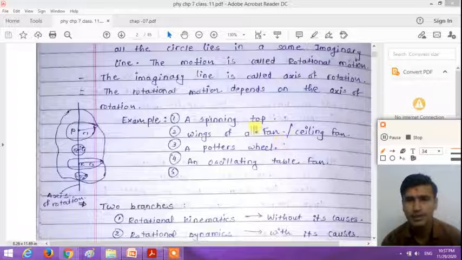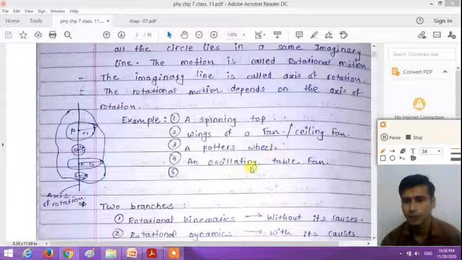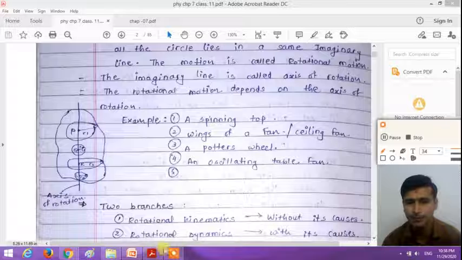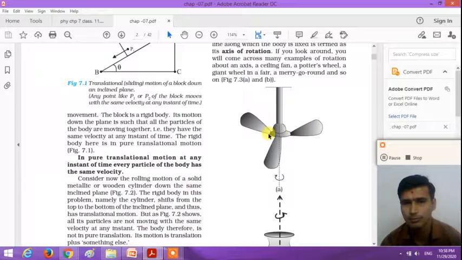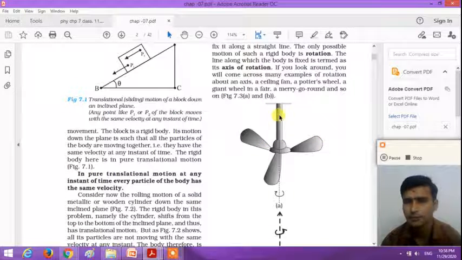Now what are the examples of rotational motion? A spinning top, the wings of a ceiling fan, a potter's wheel, an oscillating table fan. These are the examples of rotational motion. So dear student, let us see the examples of rotational motion. The rotation of the wings of the ceiling fan. The motion of the wings of the ceiling fan is a rotational motion. Here the wings of the ceiling fan are rotating about a fixed axis, right?